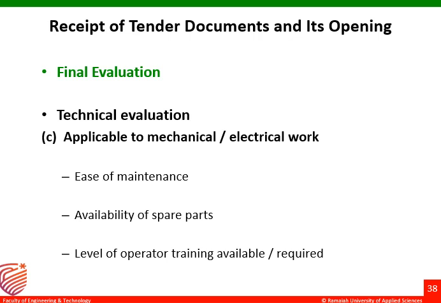Then the level of operator training available or required. Sometimes for operation of specialized equipment or machinery, some specialized training or technical personnel is required to operate such machinery. And there are some training agencies who grant licenses for the persons who undergo training. Only such technical persons can be operators for the specialized equipment. So whether the level of operator training is available, or whether it is required for the particular execution of the project. That is applicable to mechanical or electrical work in technical evaluation.